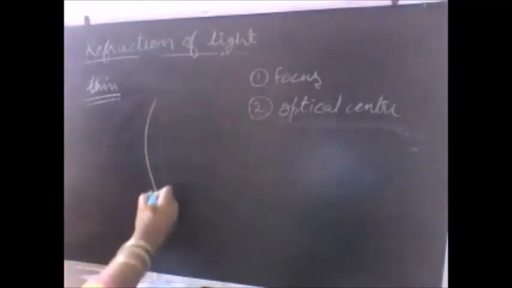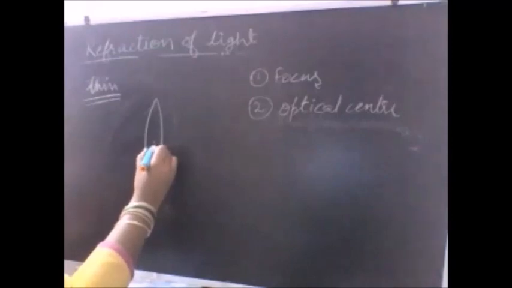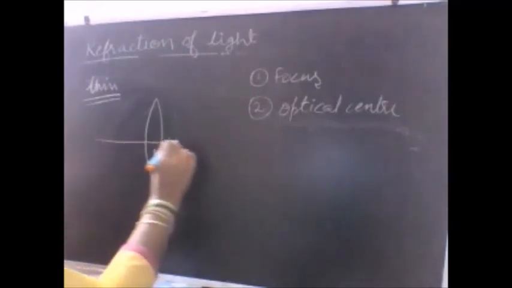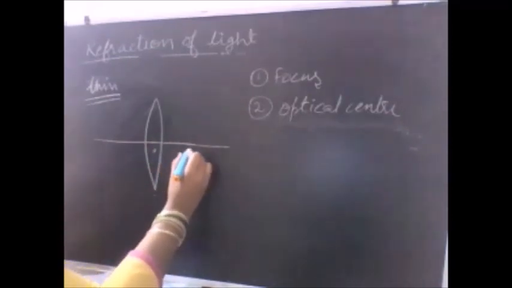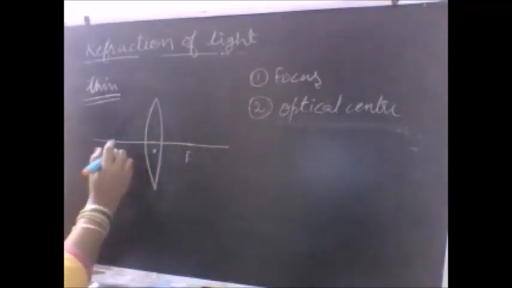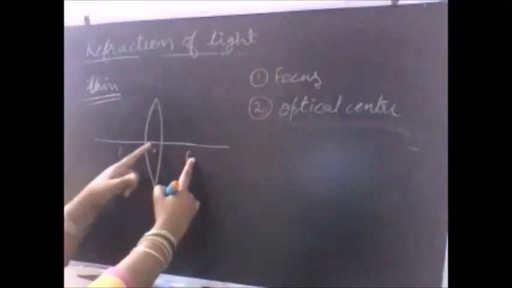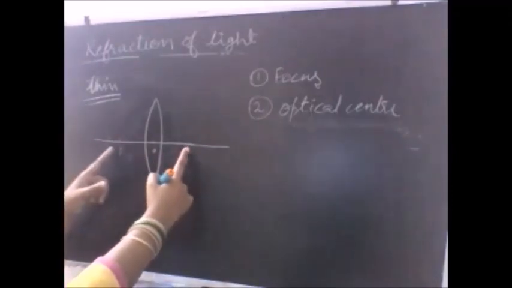So what we will do is that we will take a lens here, we will define the optical center, we will define the focus, and since the focus is lying on both sides, this side as well as this side, you should be very careful that the focus should be at the same distance on the right side as well as the left side.